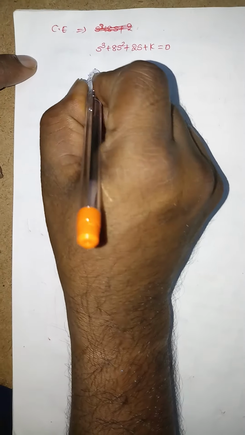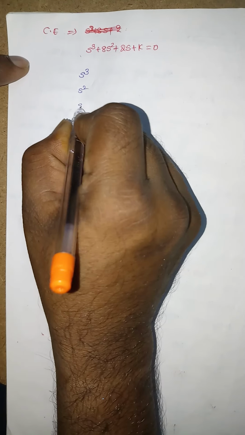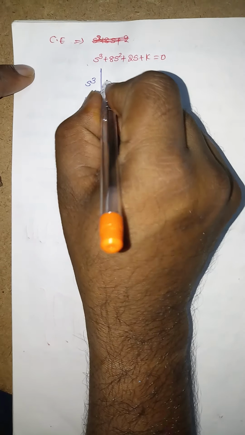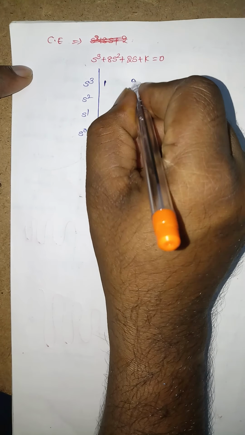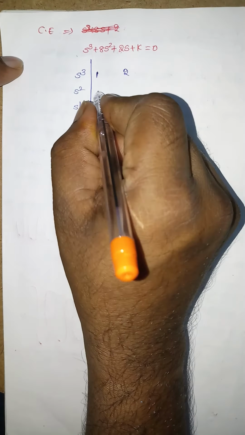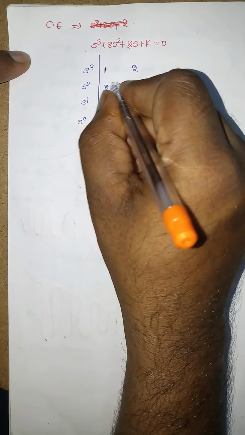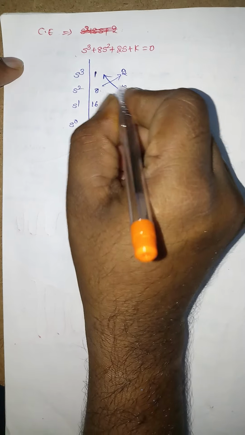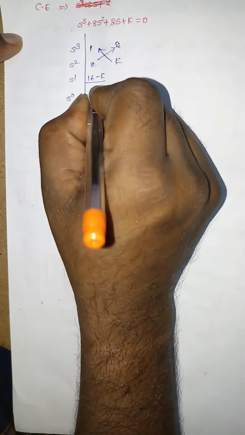Then you see here s cube, s square, s power 1, s power 0. For s cube we have 1 and 2, leaving one term; for s square, 8 and k. Multiplying these, 8 into 2 is 16, minus k, divided by 8.